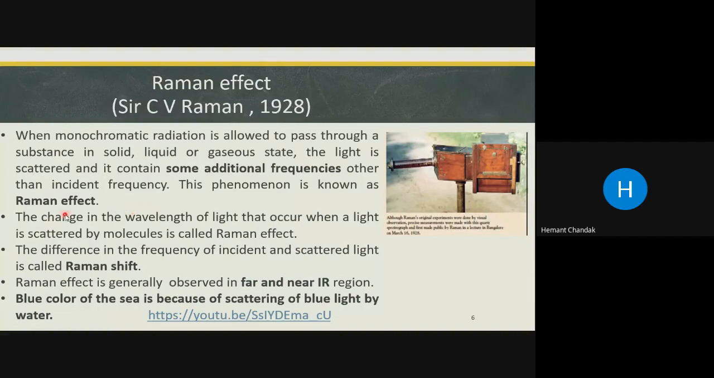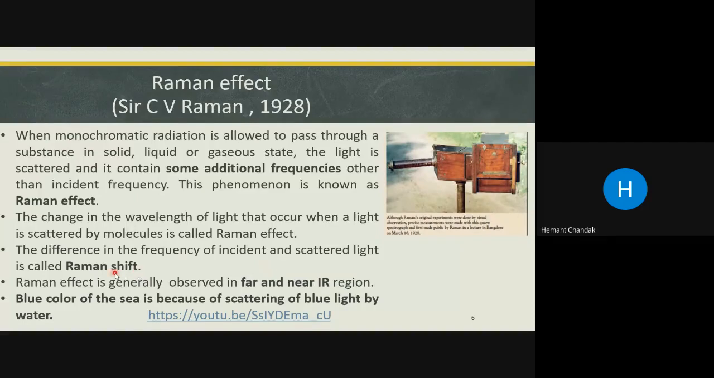And a very simple experiment, a very simple instrument he himself fabricated. So the Raman effect can also be defined as the change in the wavelength of light that occurs when light is scattered by a molecule. The incident light and the scattered light have different wavelengths. This particular effect is called the Raman effect. The difference between the frequency of the incident and the scattered light is commonly called the Raman shift.